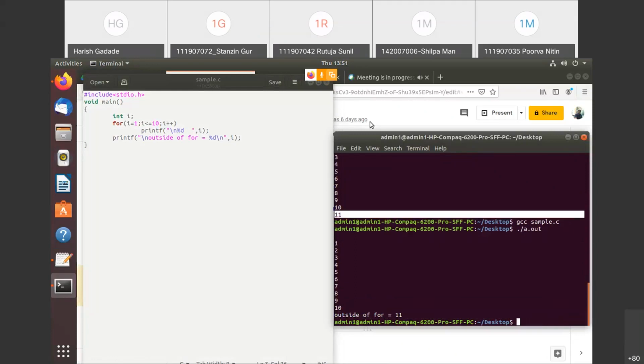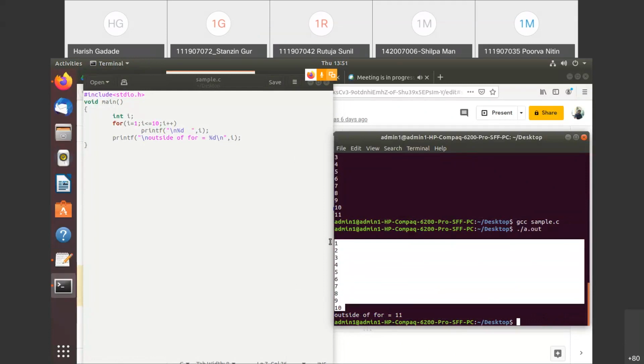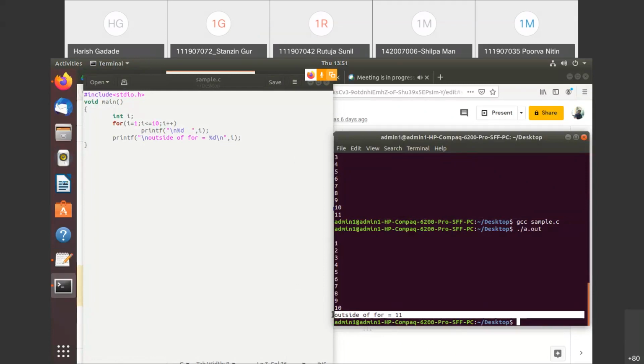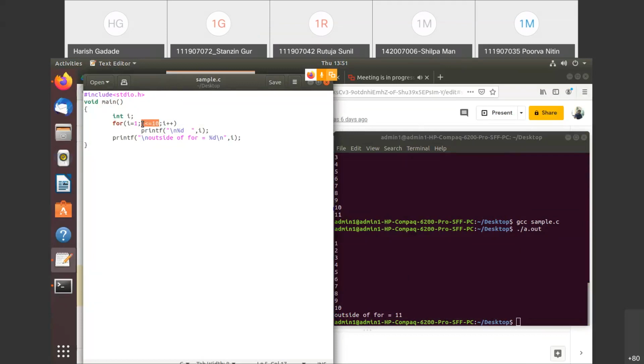You can see here, these are the for loop values, and this statement is outside of for. Getting this? It means when i becomes 11, this condition will be checked, but this condition is not true, so it will exit from here, and whatever is outside of the body will be executed. Have you understood this?